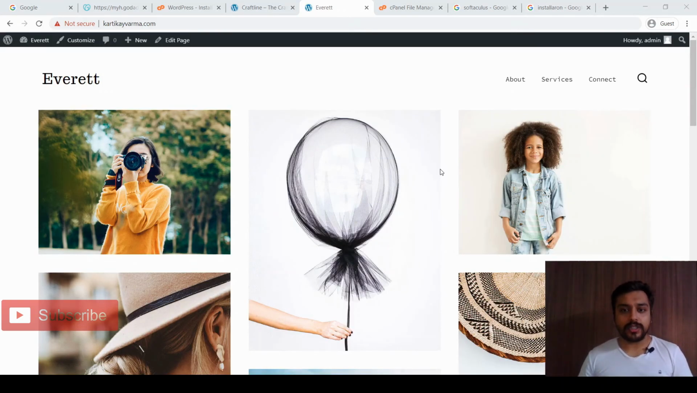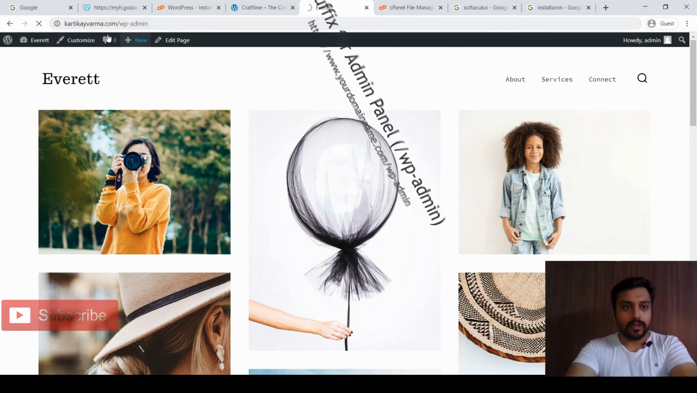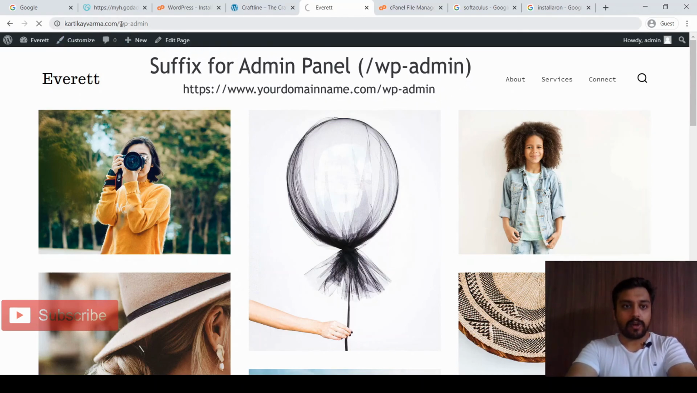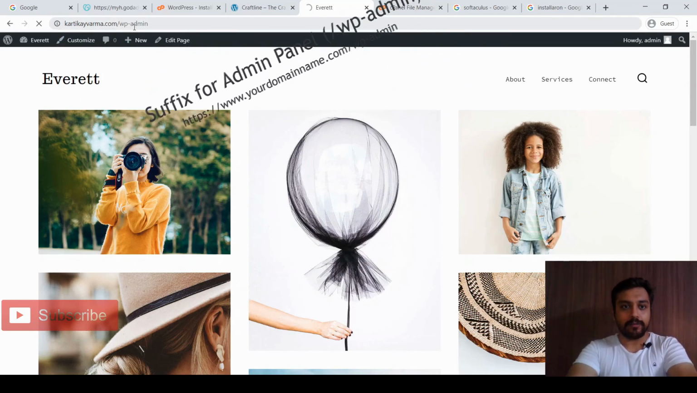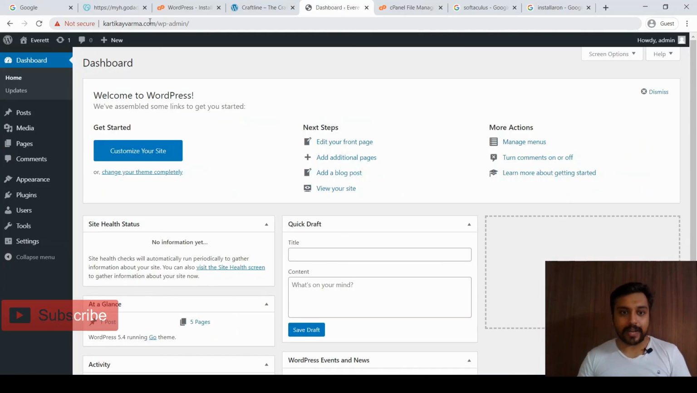So after installation, this is how your website is going to look after the theme installation. And this is the front end. If you want to access the backend, that is the admin dashboard, you can just check domainname.com/wp-admin. From here you will be redirected to the admin dashboard. This is how the dashboard looks.